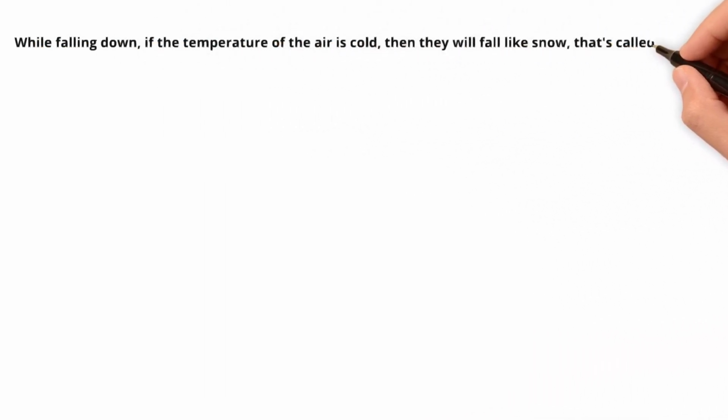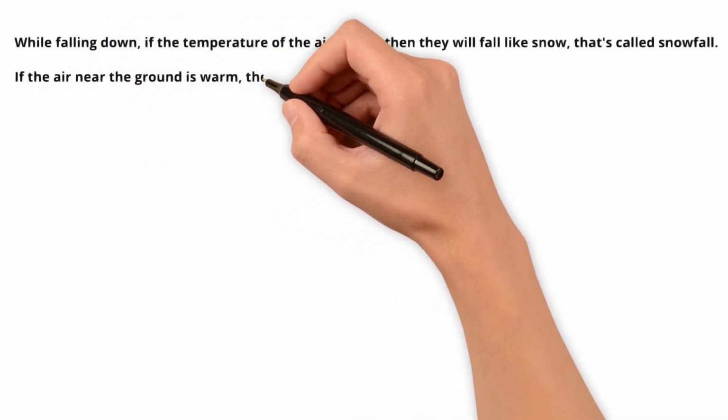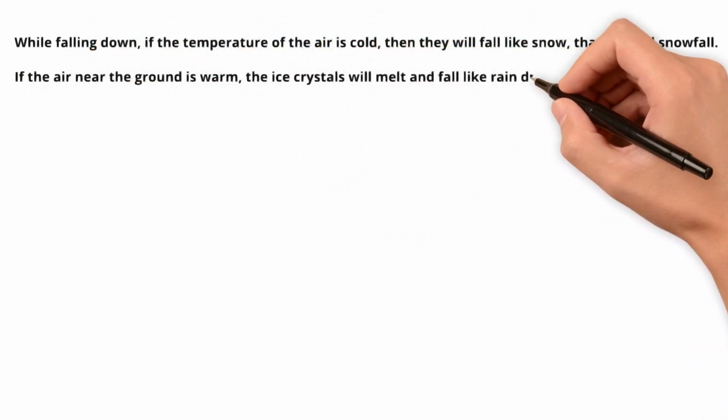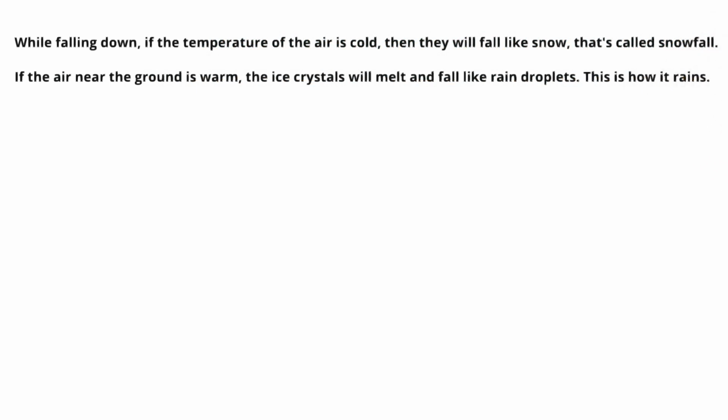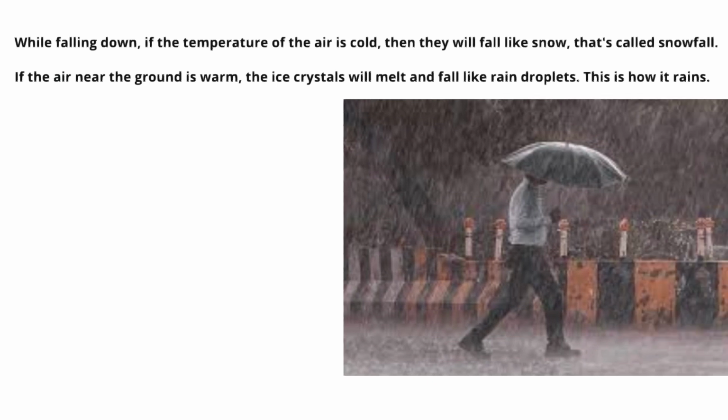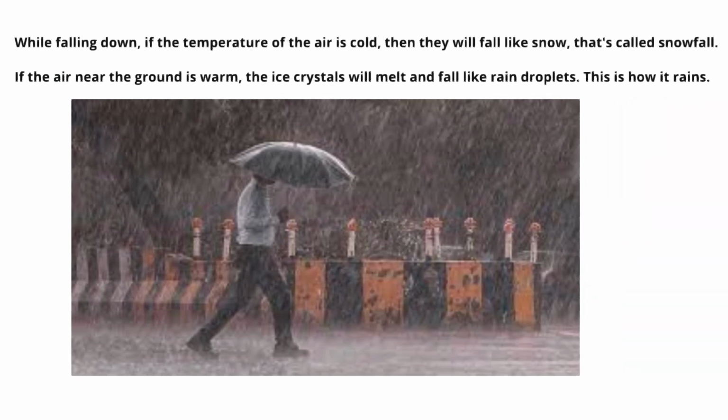While falling down, if the temperature of the air is cold, then they will fall like snow. That's called snowfall. If the air near the ground is warm, the ice crystals will melt and fall like rain droplets. This is how it rains.